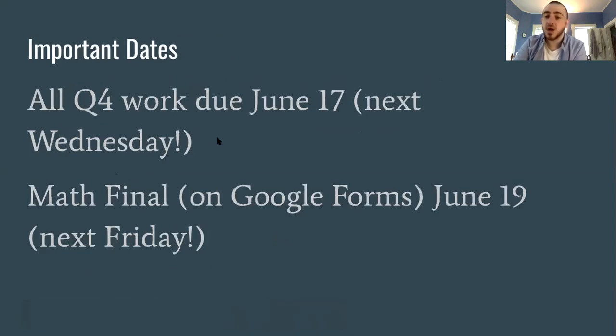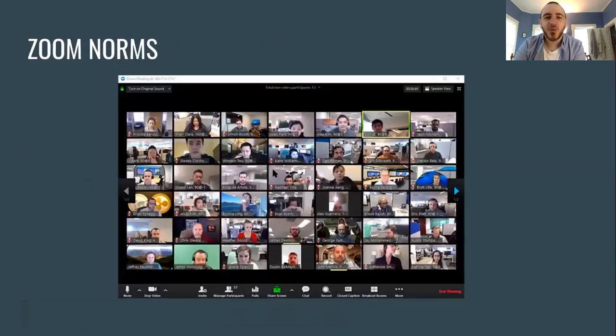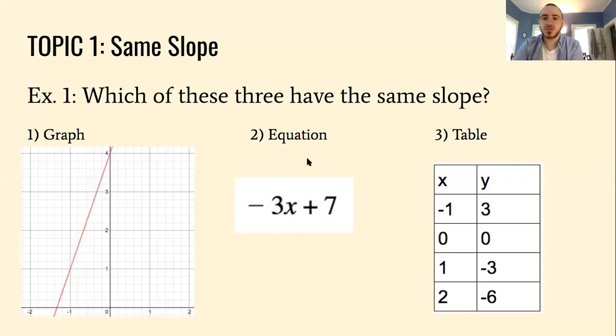As I said, all quarter 4 work is due next Wednesday, which is June 17th, and our final is on June 19th. By this time, everybody should have an exam time. I'm going to be posting that a little bit later, so look for that on Google Classroom. All right, so we're going to get to same slope.